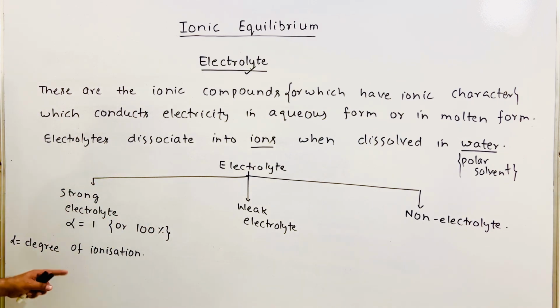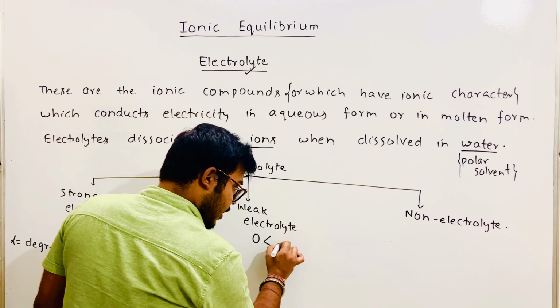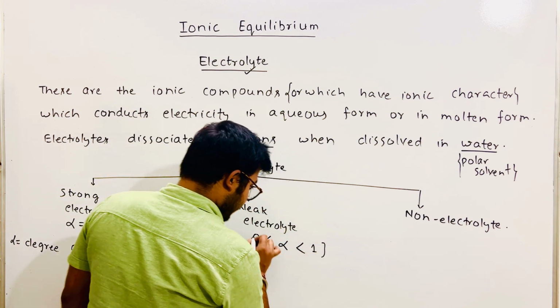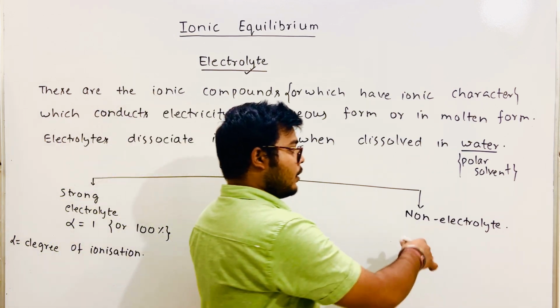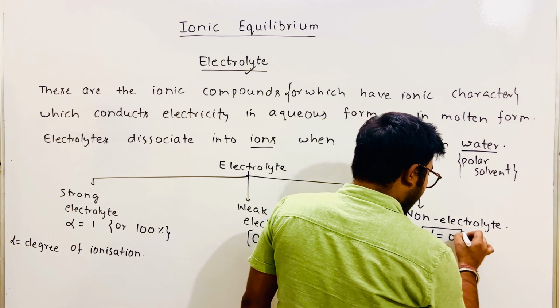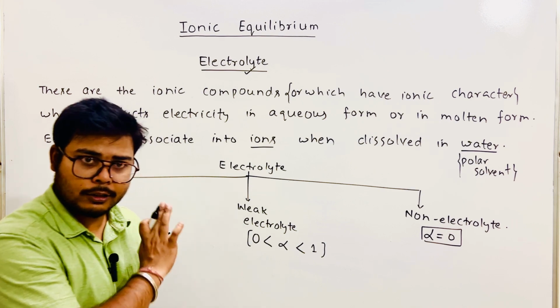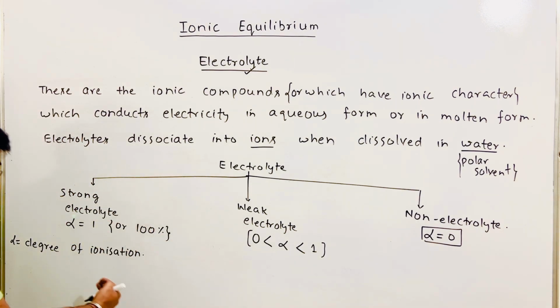So strong electrolytes have alpha equal to 1. Weak electrolytes have alpha greater than 0 but less than 1, or less than 100%. And non-electrolyte means alpha is equal to 0, meaning no ionization takes place, no dissociation into ions, no ion formation. We will talk about the examples also.